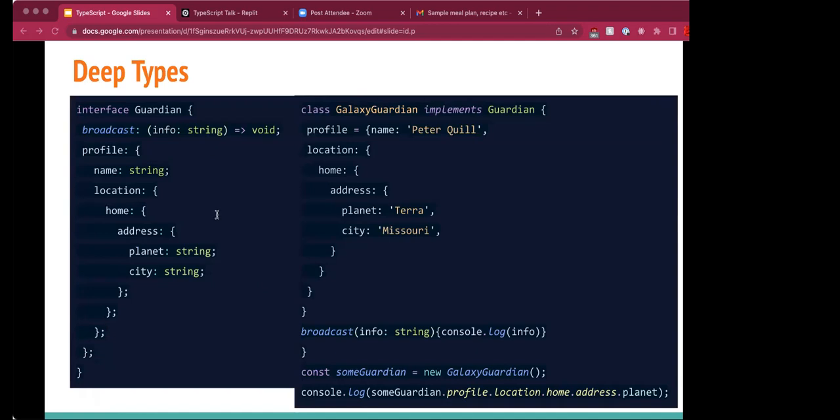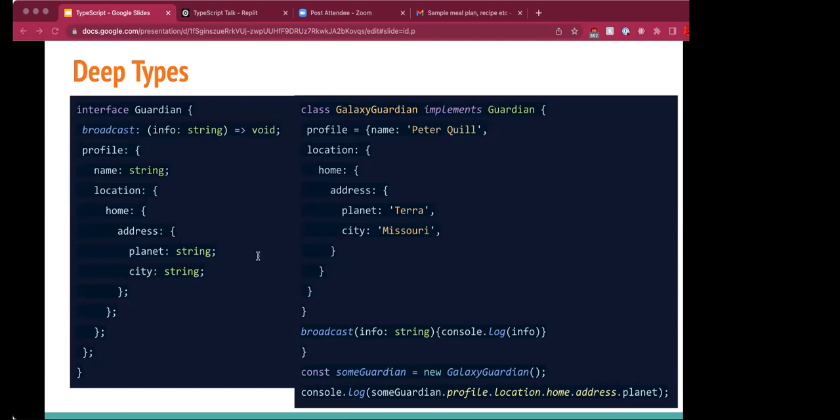As our programs grow and become more complex, we will need to add more methods and properties to our objects to accommodate more features. In fact, we may need to add nested methods and properties. To type an object nested inside another object, we could write an interface like this. If you see in this example, the planet is nested under address, which is nested under home, which is nested under location, which is nested under profile. TypeScript allows us to infinitely nest objects so that we can describe data correctly.